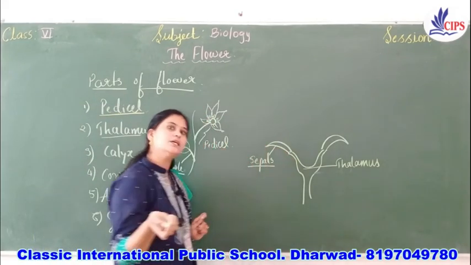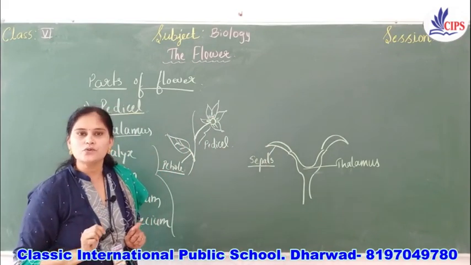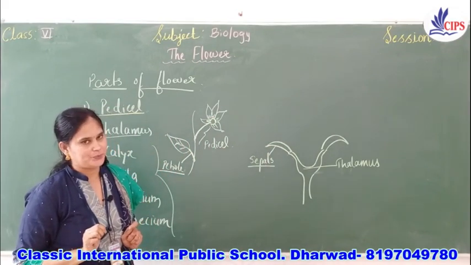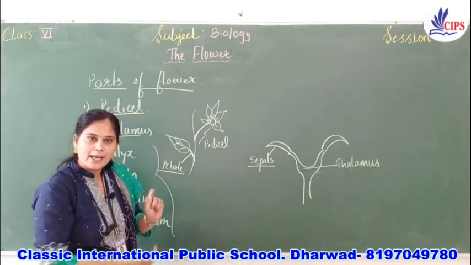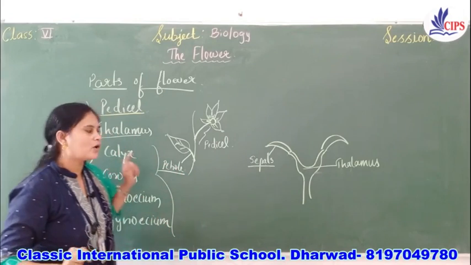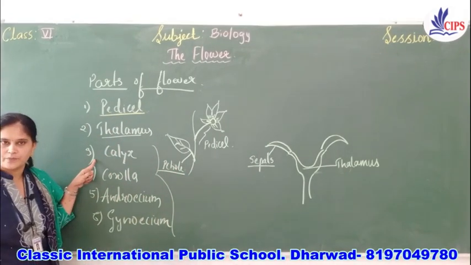Since they are green in color, they are photosynthetic in function. And collectively, all the sepals are called calyx.